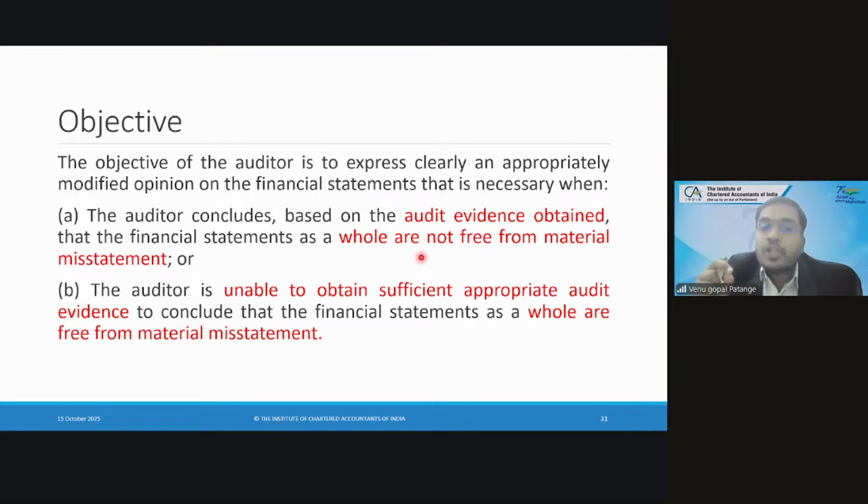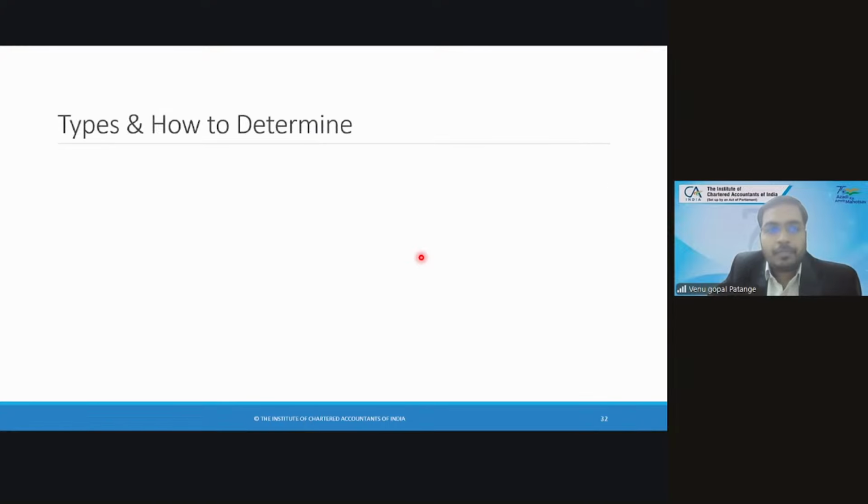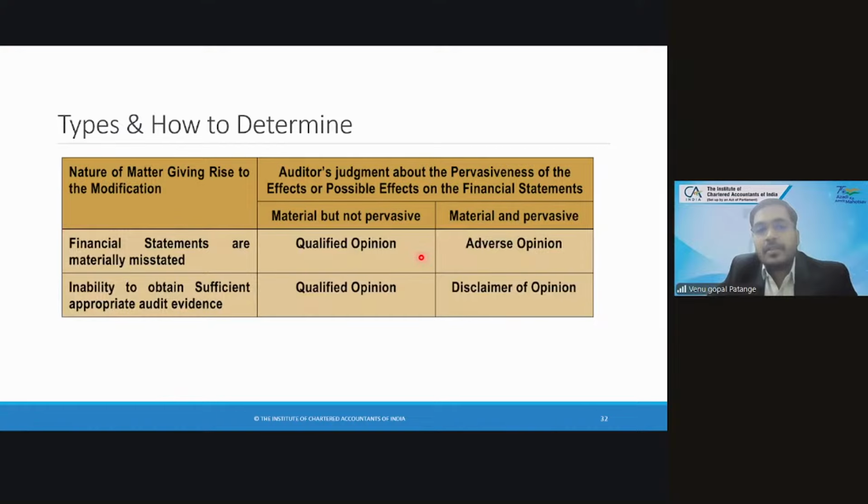So the objective is, based on this, you need to select the appropriate modified opinion. What are the modified opinions? Qualified, adverse, disclaimer. Out of these three, you should pick one. How to pick one, we'll see in the next slide. But the basis is this. In the first case, you obtained audit evidence and you are concluding that there is a misstatement. In the second, you have not obtained the audit evidence and you don't know whether a misstatement exists or not. This is very important.